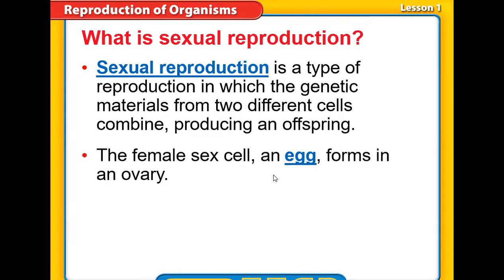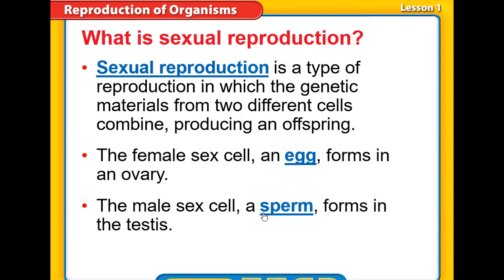embryo. The female sex cell, the egg, is formed in the ovary, the female reproductive organ, and the sperm is formed in the testes, the male reproductive organ. The ovary cells undergo meiosis to produce eggs, while testes cells undergo meiosis to produce sperm. So we got sperm and egg.